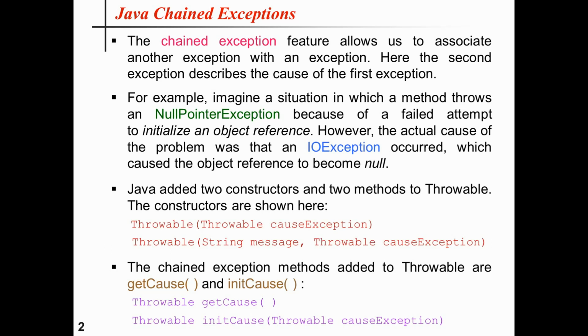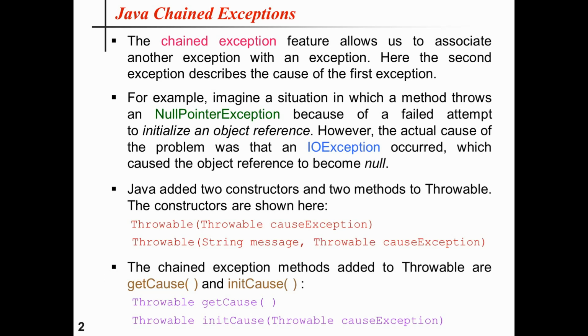So now I'll be discussing the chained exception related methods which are added to the Throwable class, like the getCause and the initCause methods. The getCause method has the return type Throwable, and it returns the exception that underlies the current exception. If there is no underlying exception, null is returned.